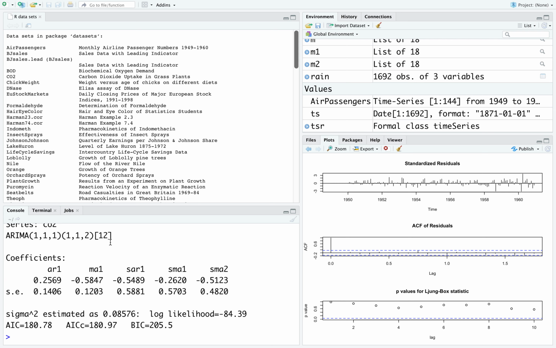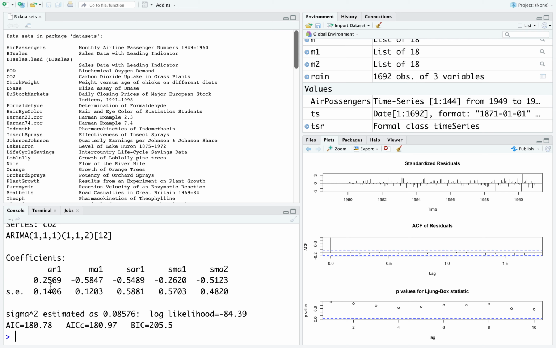But if you look at the coefficients and their standard errors, you will see AR1 does not cross 0, so it's valid. MA1 crosses 0, it starts from minus 0.58 and goes to 0.12, so that should be rejected. The second AR1 also is crossing 0. This one is also crossing 0. This one is also crossing 0. So only one single autoregression is good enough for this data.